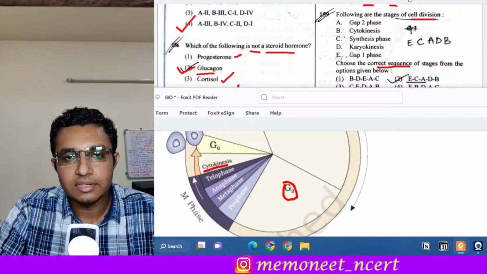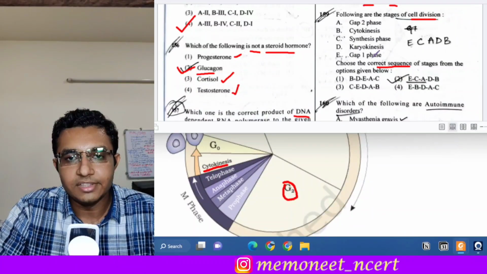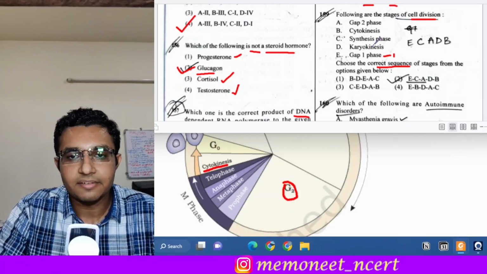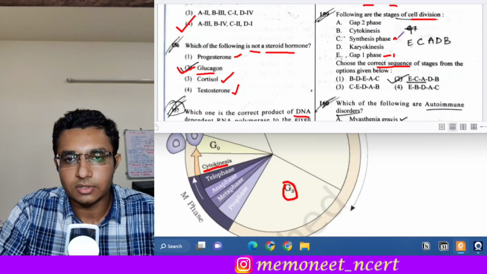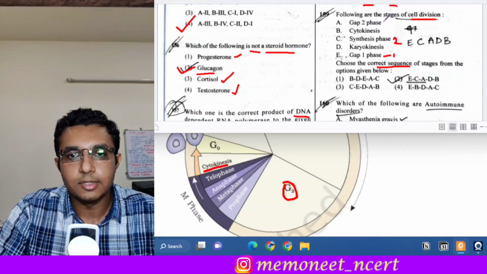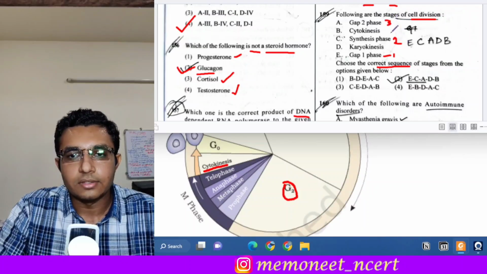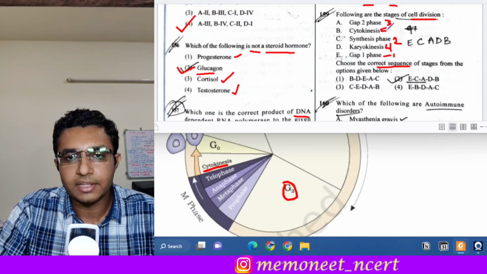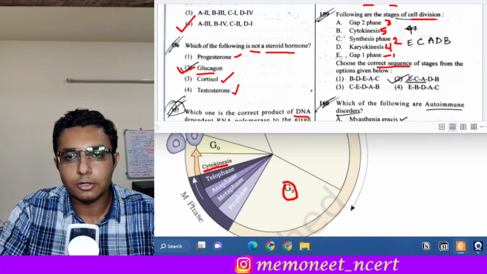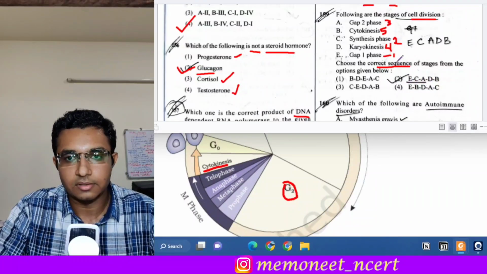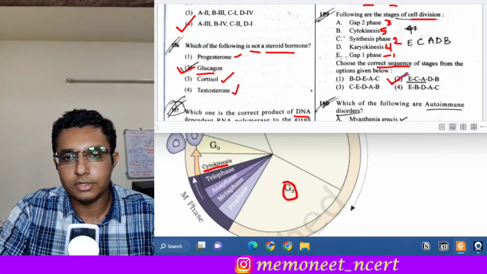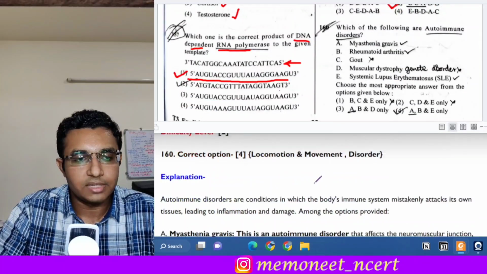So see, in the given steps, the first will be the G1 phase or the gap 1 phase. The second will be the S phase or the synthesis phase. Okay, so S phase will be second one, and third will be the G2 phase or the gap 2 phase. The fourth will be karyokinesis, and fifth after the karyokinesis will be cytokinesis. So here the correct option is option 2. Okay, so E, C, A, D and B. So the answer will be option 2. The next question is question number 160.